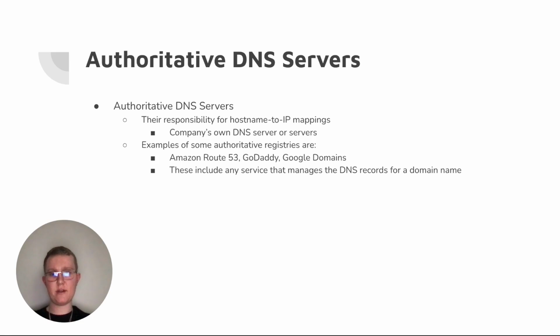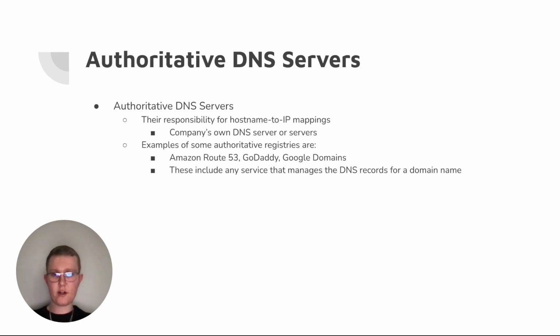Some examples of registries that work with authoritative servers are Route 53, which is managed by Amazon AWS, GoDaddy, and Google Domains. There's a lot. Basically, all you really want to know is that these include any service that manages a DNS record for that domain name. So there's going to be one of these for pretty much any server you visit.